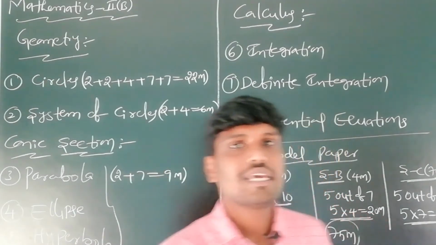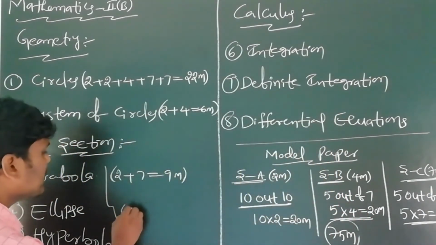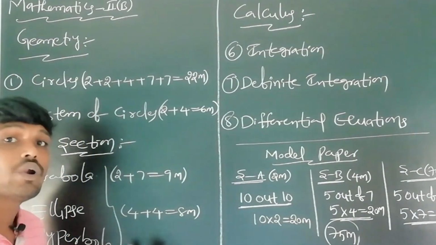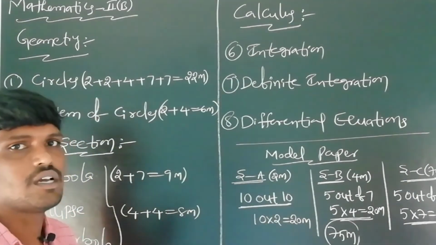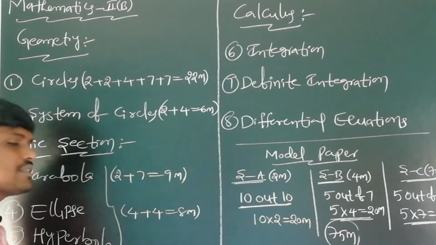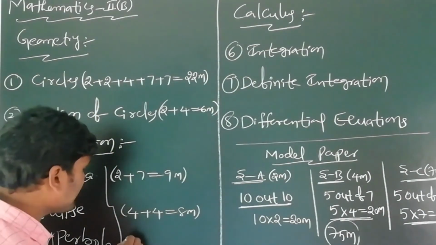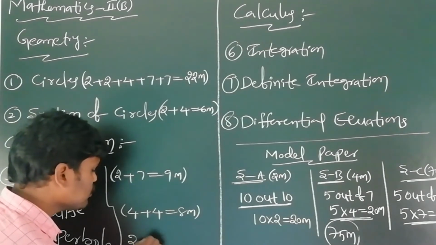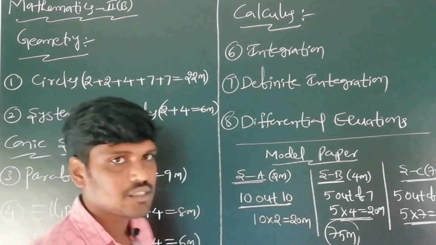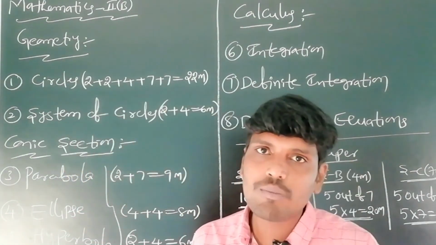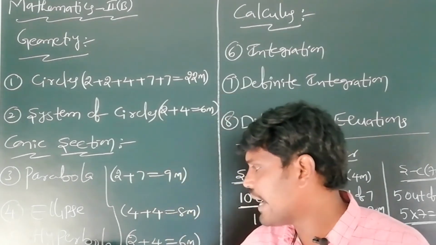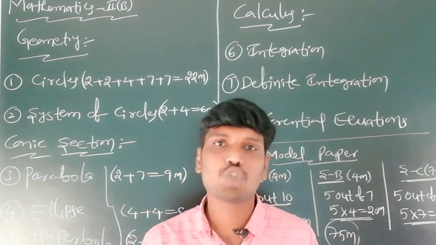After that, ellipse. In the ellipse chapter, only two 4-marks questions come. 4 plus 4 is 8 marks from the ellipse chapter. After that, hyperbola. In hyperbola, one 2-marks question and one 4-marks question come, total 6 marks from hyperbola in Mathematics 2B.